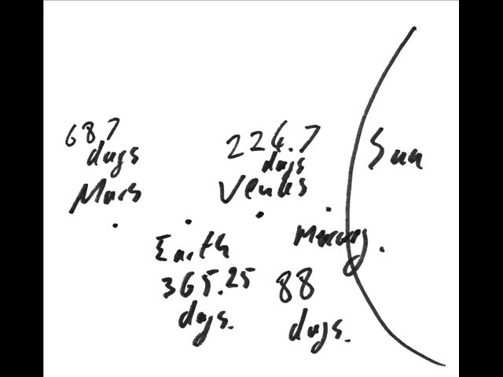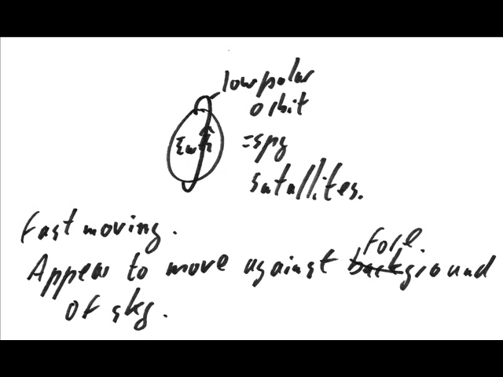In fact, if you knew the mass of the Sun and the length of the year for each of the planets, you could work out how far out from the Sun they were, following the formula r cubed equals T squared times GM over 4 pi squared.